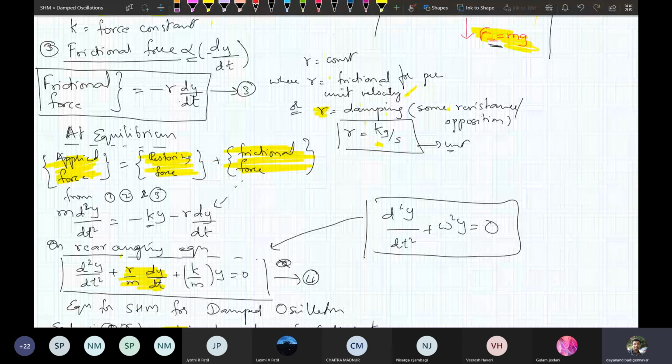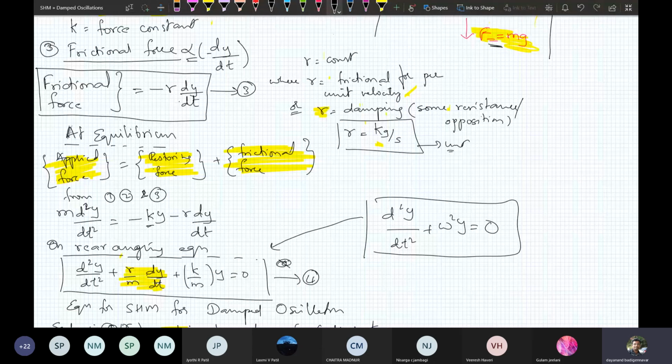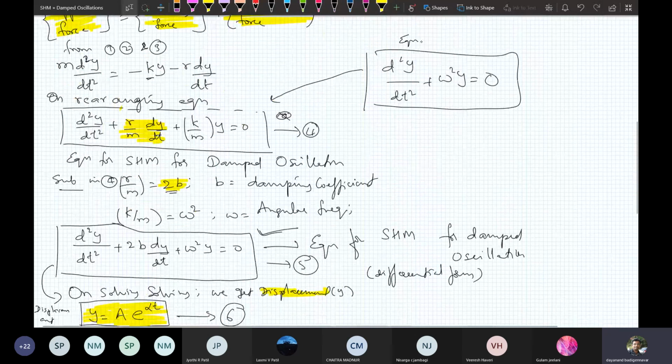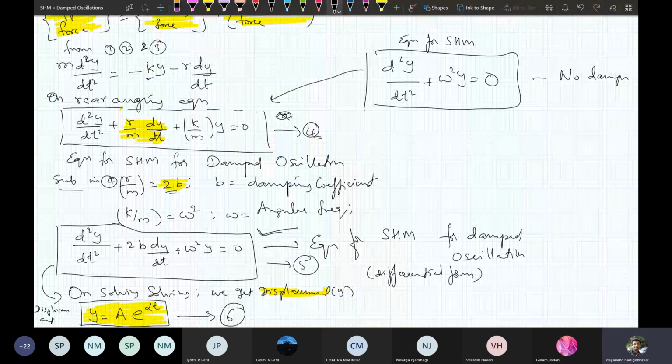So on rearranging this equation, I get equation number 4, which is similar to the general equation for SHM. But there, we don't have any damping. Here in equation 4, we have a damping in the form of r by m into dy by dt. So the damping term is added to it.